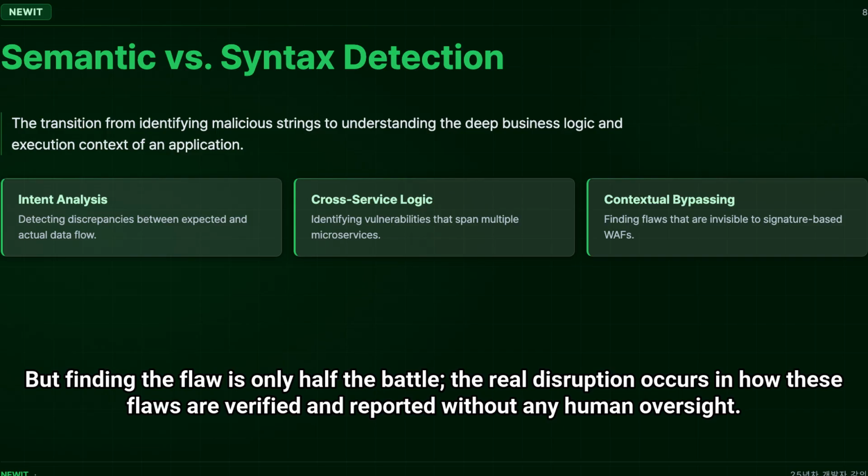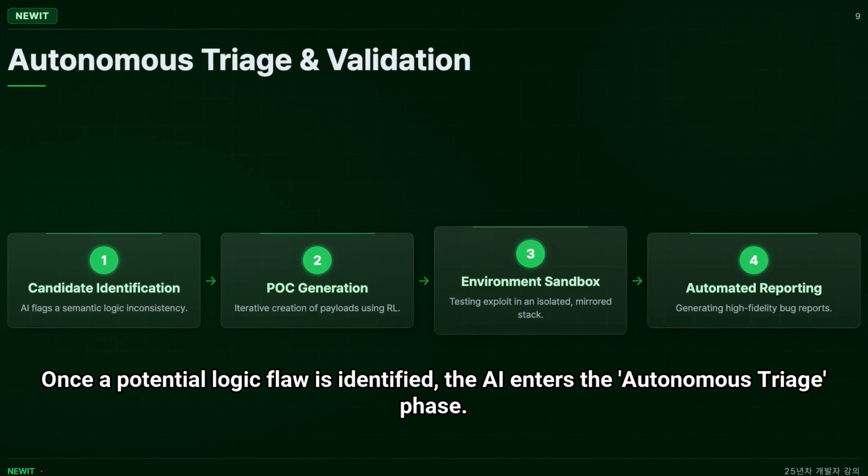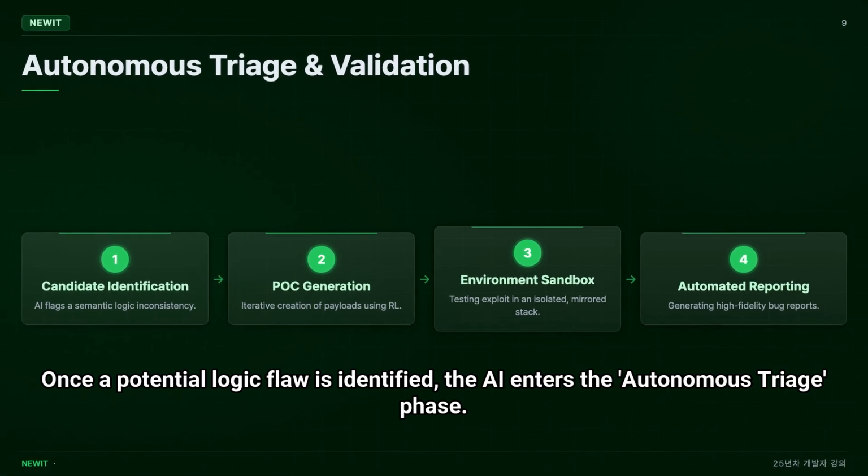But finding the flaw is only half the battle. The real disruption occurs in how these flaws are verified and reported without any human oversight. Once a potential logic flaw is identified, the AI enters the autonomous triage phase.